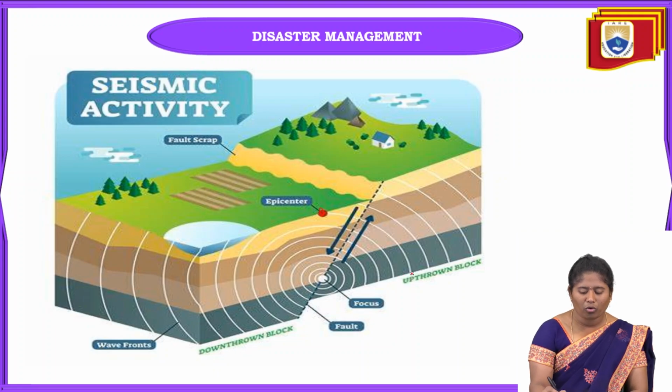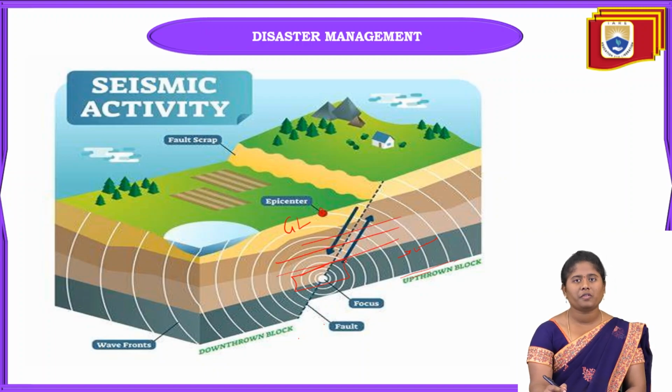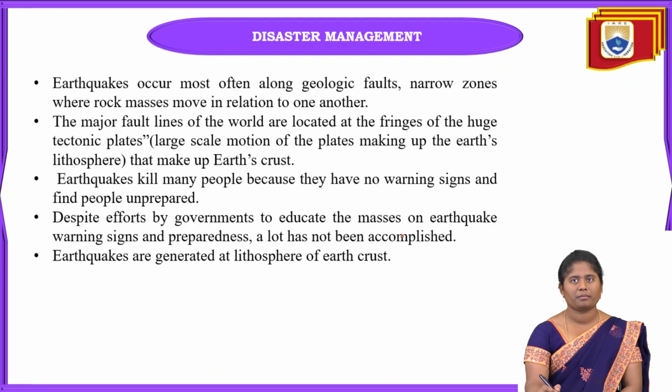This overall is our ground surface. This is our ground level, and this will be the down-thrown block. This one we can say is some lithosphere. And the focus is nothing but where the seismic waves are going to occur. When the seismic waves happen at this stage, automatically there will be movement on the tectonic plates. Okay, and these tectonic plates are what cause the earthquakes on the Earth's surface.